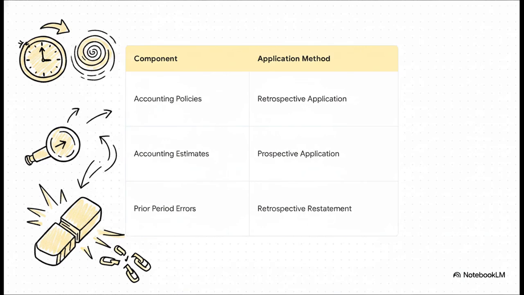This summary matrix is your ultimate cheat sheet for IAS 8. It perfectly maps out our three main destinations and their corresponding time travel rules. Just remember this. Changes in accounting policies require retrospective application. We change the past. Changes in estimates require prospective application. We only look to the future. And prior period errors require retrospective restatement. We erase the mistake from history entirely.